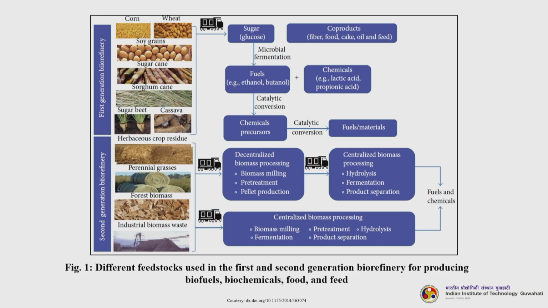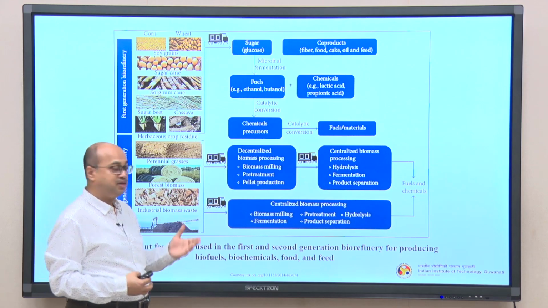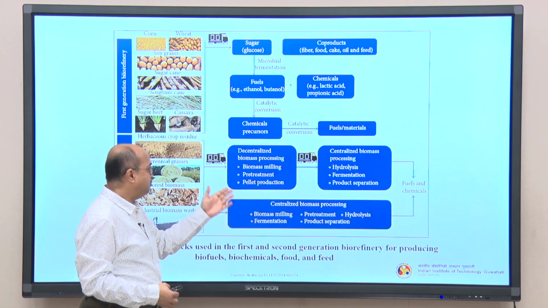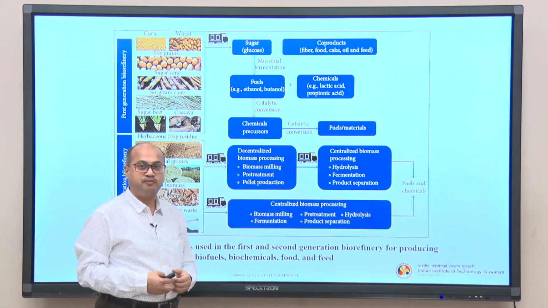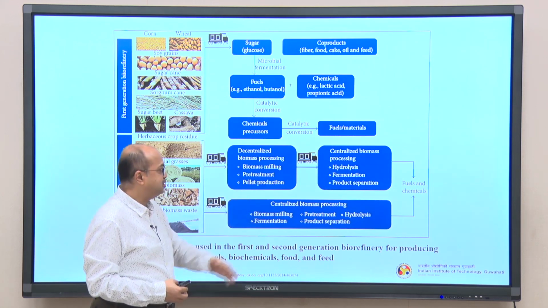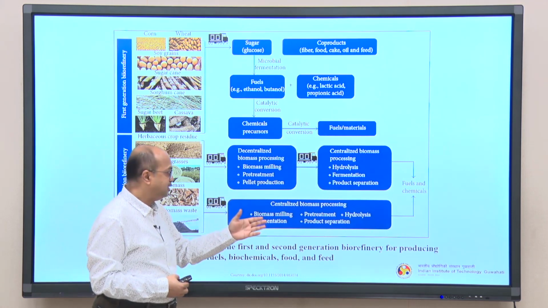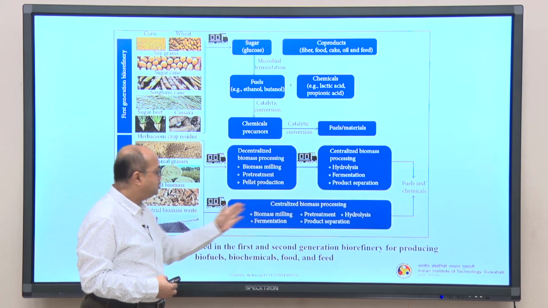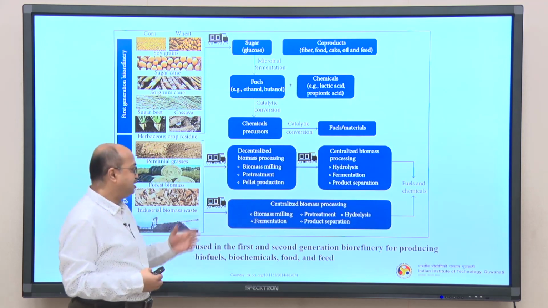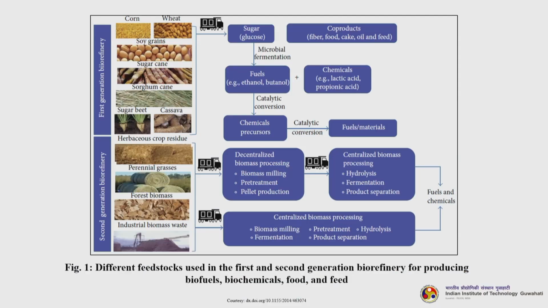Then we have decentralized biomass processing, which is very much required, especially if we are talking about wastes including the lignocellulosic biomass. So, biomass milling, pretreatment, pellet production, right. Then it goes to processing like hydrolysis, fermentation, product separation. Then we have either fuels and chemicals, and we can also have centralized biomass processing, where all these operations like the pretreatment operation, mechanical aspects as well as hydrolysis, fermentation, product separation, everything is carried out in a centralized way.